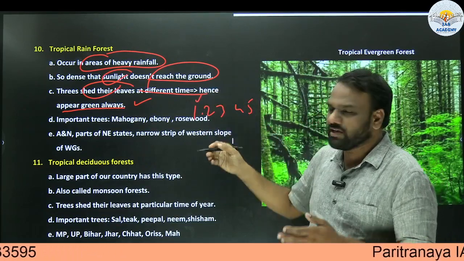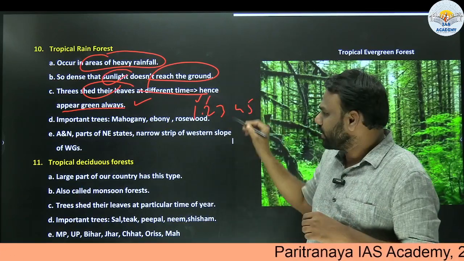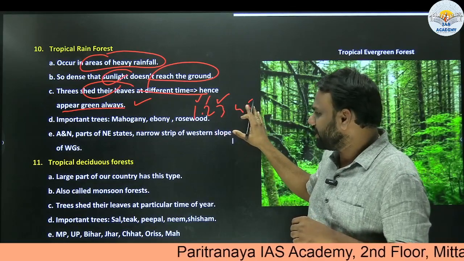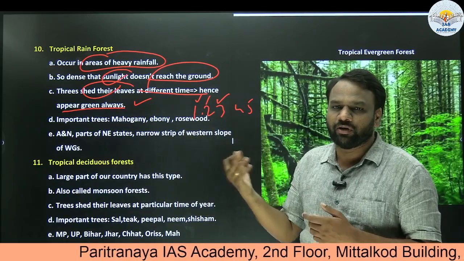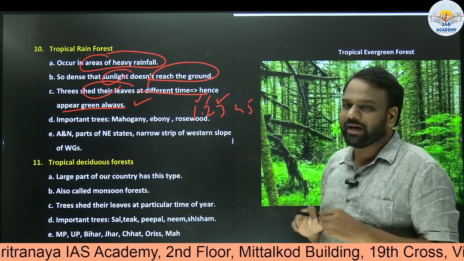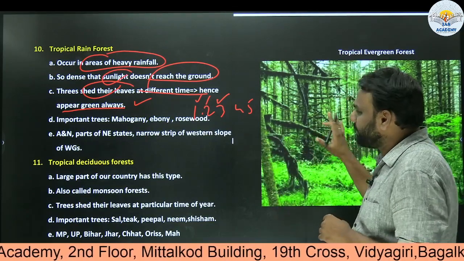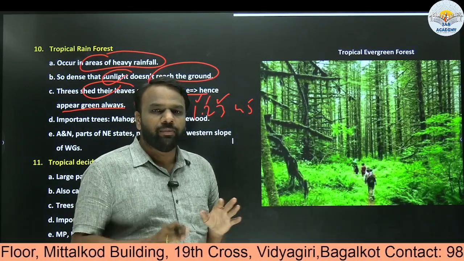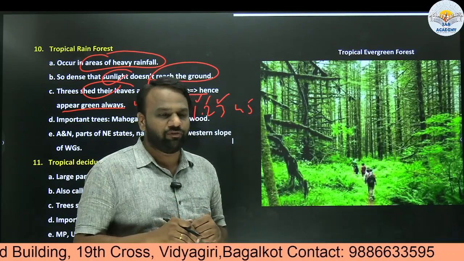One tree will shed its leaves in the month of January. Another will shed its leaves in the month of February. Another will shed its leaves in March. When one is shedding its leaves, the others which have already shed their leaves might have already regrown new leaves. So whenever you look at this tropical rainforest, it will always appear green, in any month, whether it is January or December. Why? Because trees shed their leaves at different points of time.